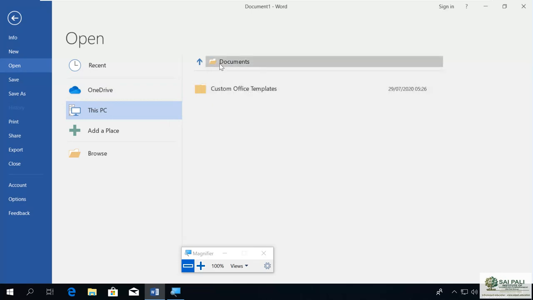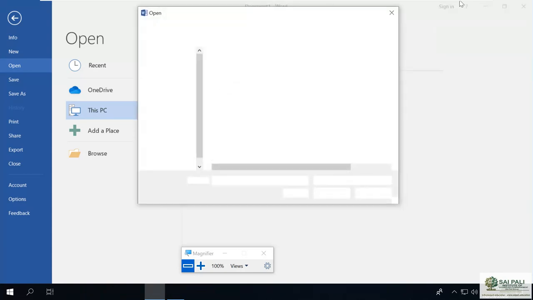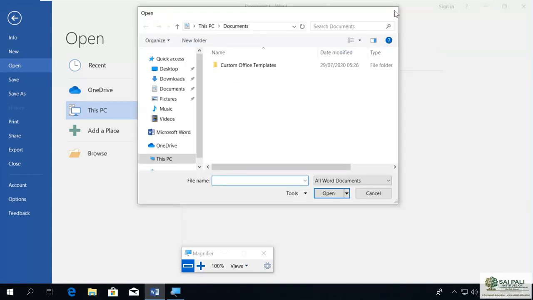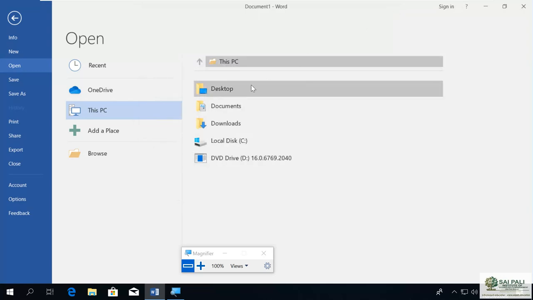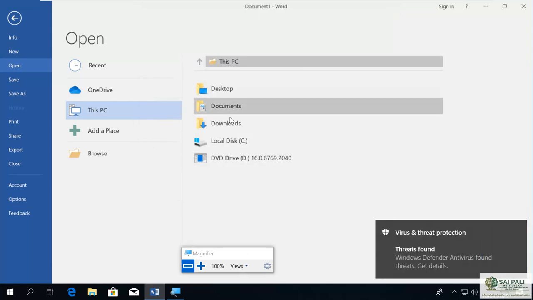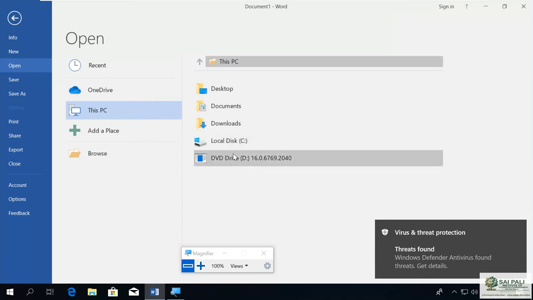Right now you are in the Documents folder, you can press up and go to This PC. In This PC you have Desktop, Downloads, C drive and DVD drive.